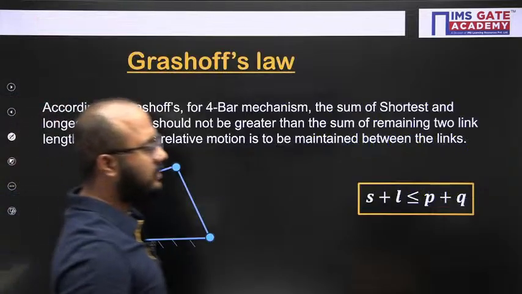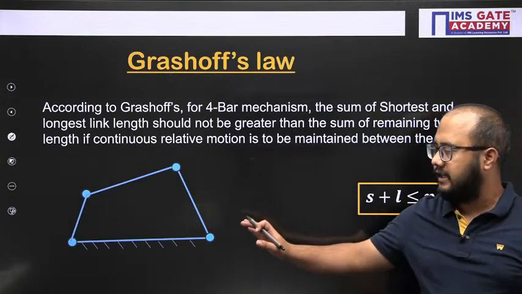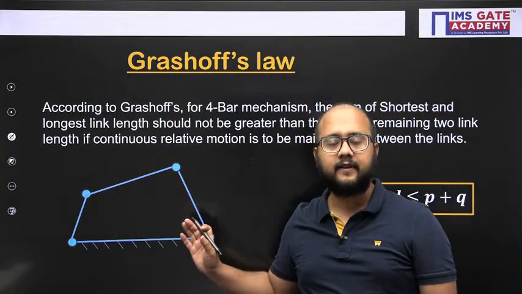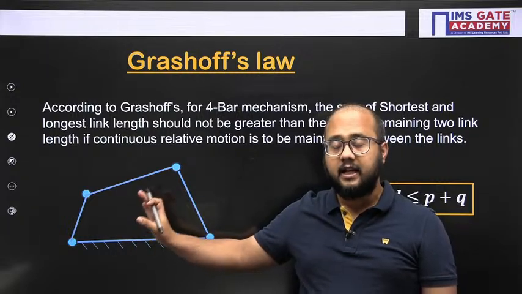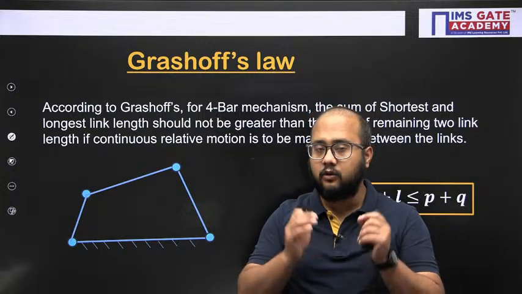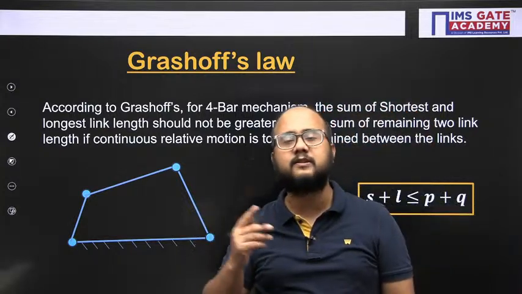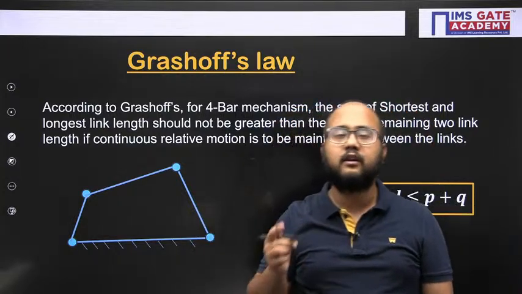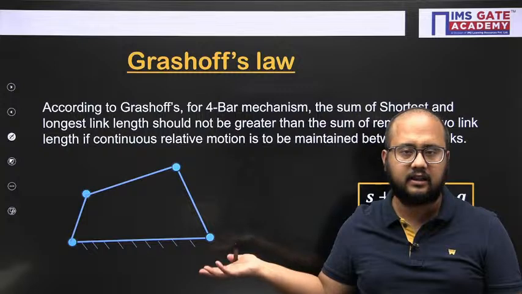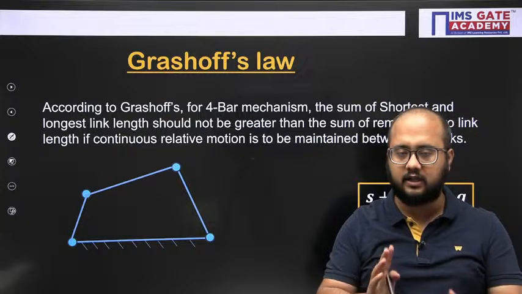Now coming to Grashof's law, guys. As I already told you, 4 members will be there and 4 turning pairs. So this is our 4-bar mechanism. Now in this 4-bar mechanism, as far as Grashof's law is concerned, you need to understand a very important point. There are 4 links, with 4 different lengths. Out of 4, there will be one smallest and one longest.